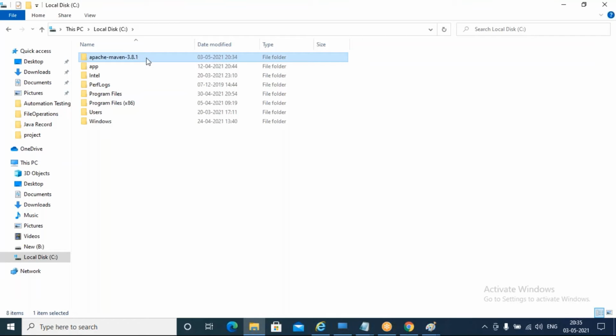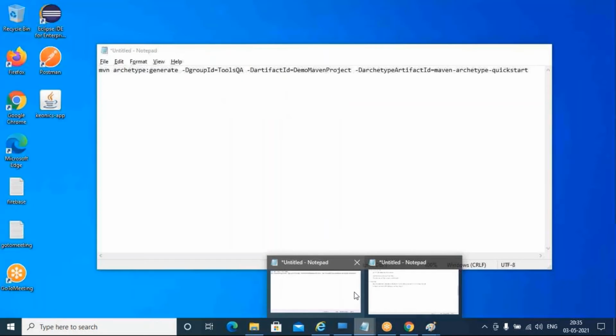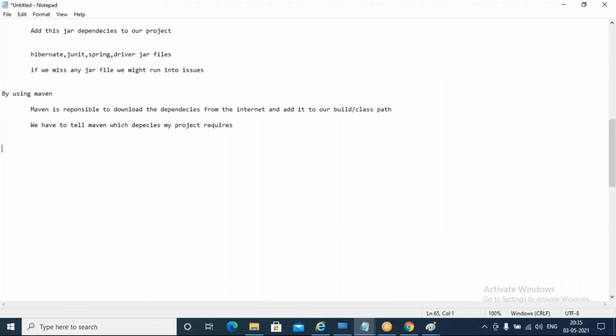Just double click on this. I'm going to copy the path up to the bin folder, and I will save it in a notepad like this.